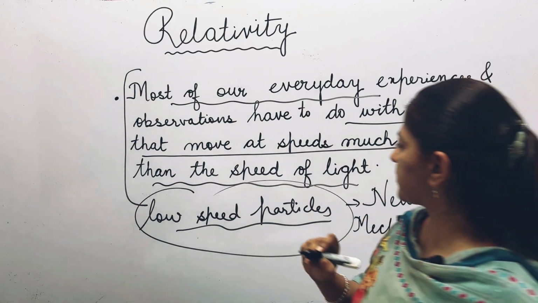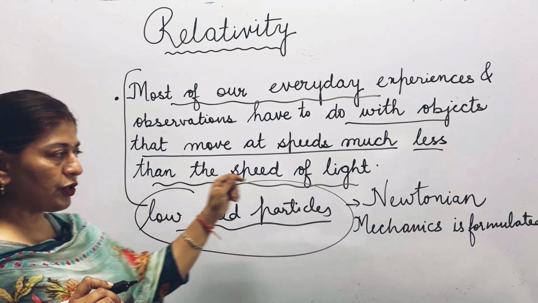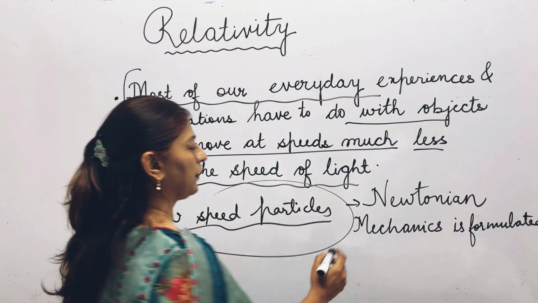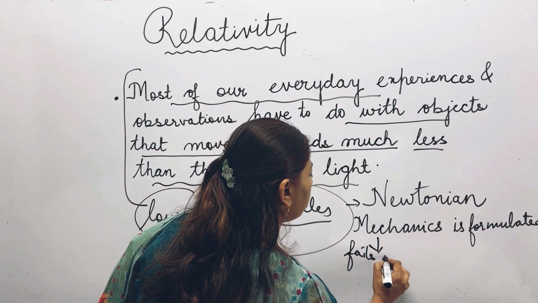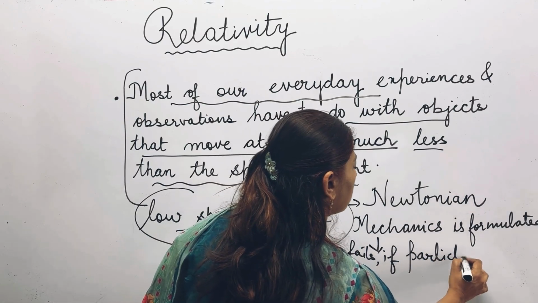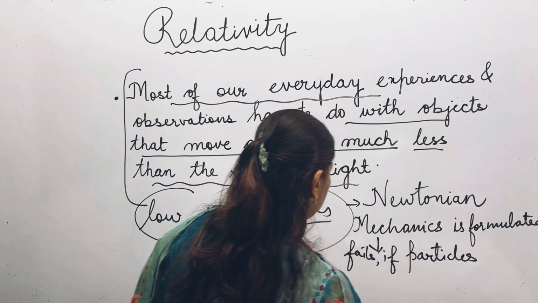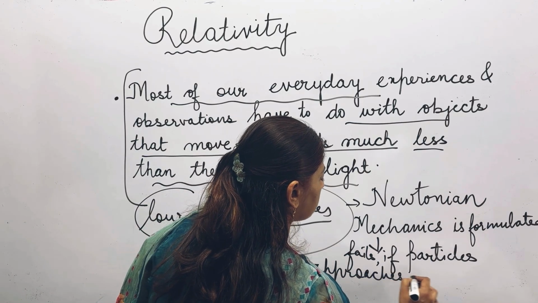And what about high speed particles? Newtonian mechanics fails for them. Newtonian mechanics fails if the particle approaches the speed of light.